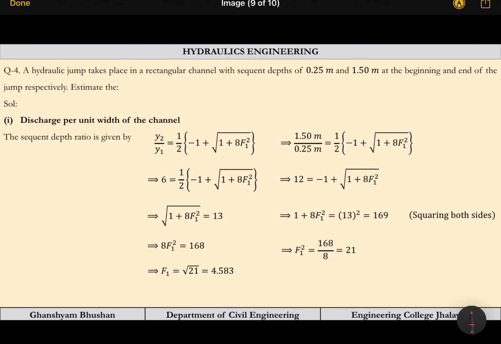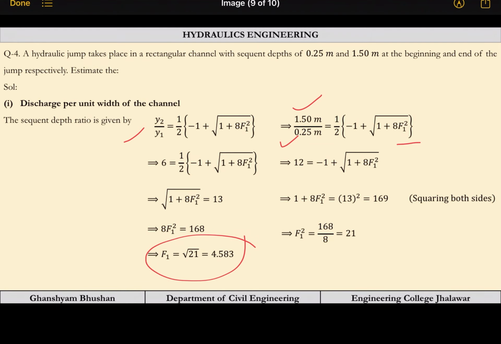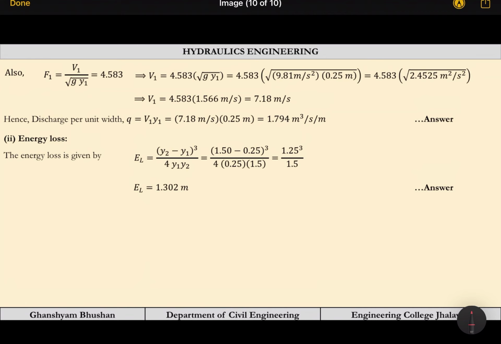So let us see. Y2 is given, y1 is given, F1 we can calculate. From here F1 is coming out to be 4.583. So F1 is nothing but this value. From here V1 can be calculated. V1 is 7.18 meter per second. q is nothing but V1 into y1. Multiply this and you are getting the discharge per unit width, that is small q is 1.794 meter cube per second per meter.